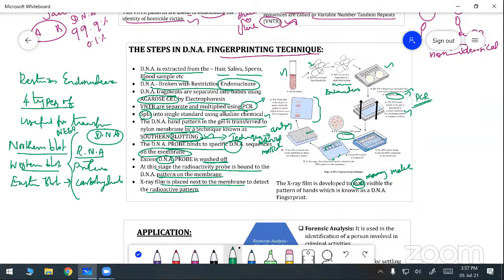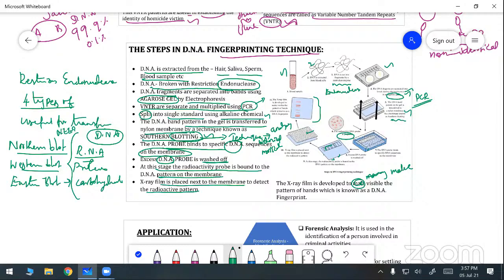Next, the double stranded DNA is split into single stranded DNA with the help of an alkaline chemical. The DNA pattern in the gel is transferred to the nylon membrane by a technique known as Southern blotting.